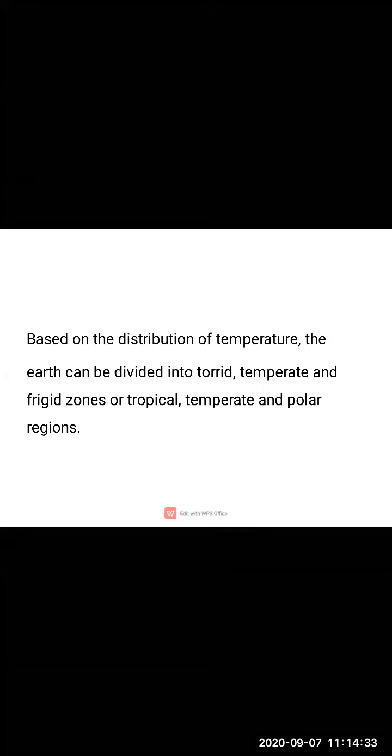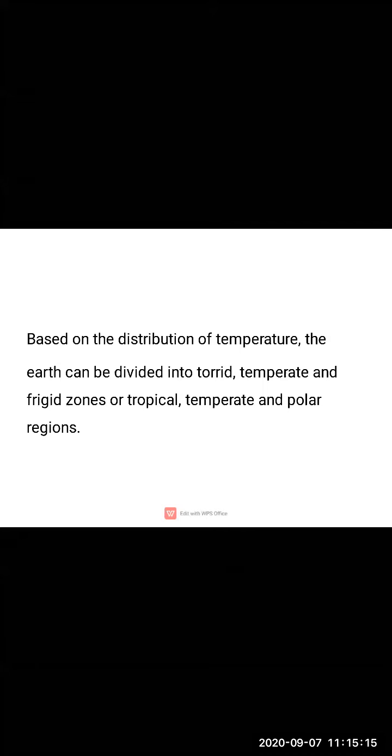Now children, what do we mean by torrid? Torrid means the region where the temperature is extremely hot or dry, so they are called torrid or tropical regions. Now moving ahead, temperate zones. Temperate zones are not very hot and not very cold. When we move from the equator towards the Tropic of Cancer and ahead, these regions are temperate, because the temperature is medium.